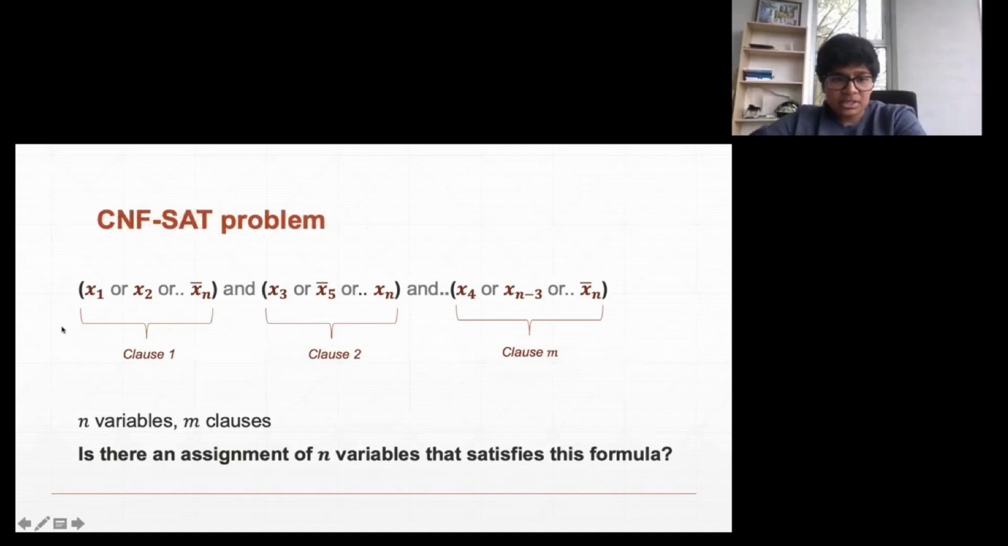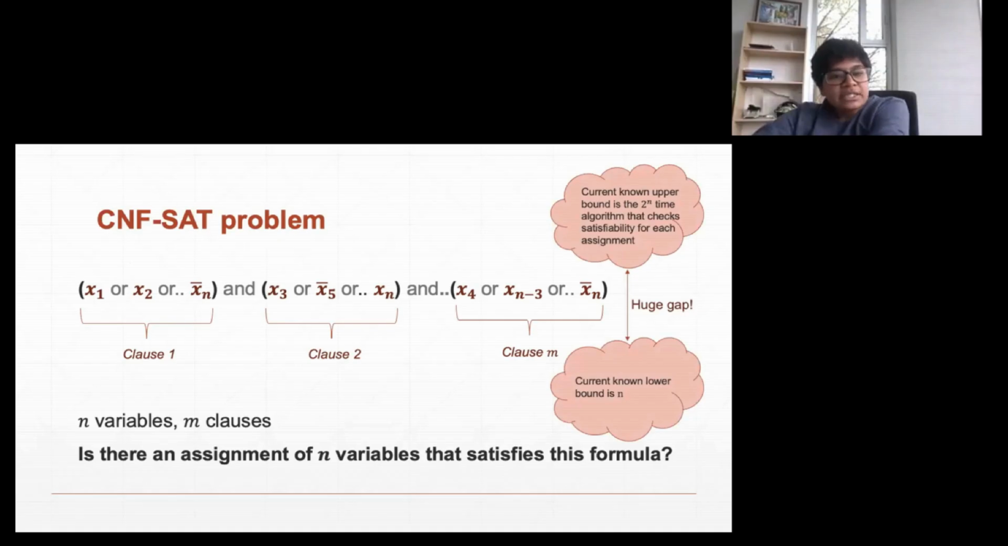When this formula has the conjunctive normal form, that is, all its variables are connected with an or, and all these clauses are connected with an and, then it's called the CNF SAT problem. Also, one more thing: in CNF SAT, the clause length is not constrained; it is arbitrary.